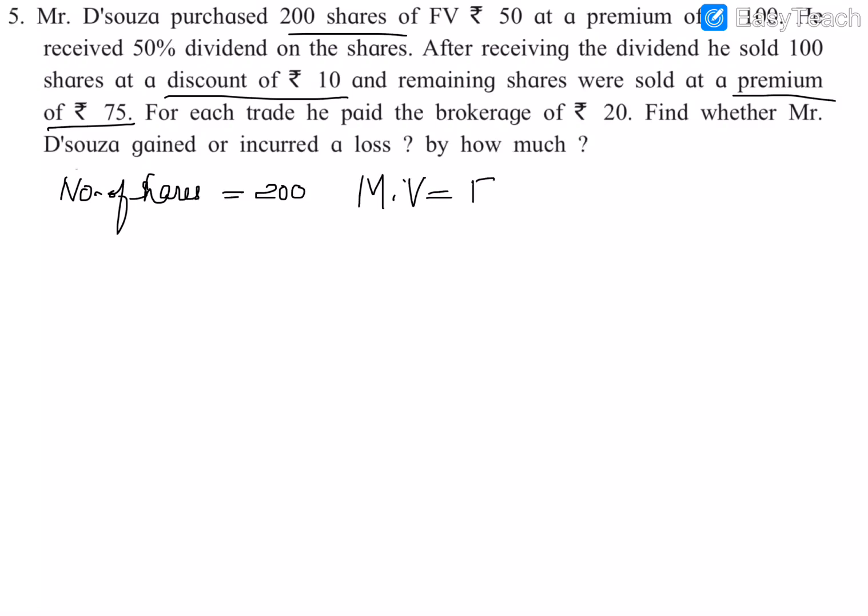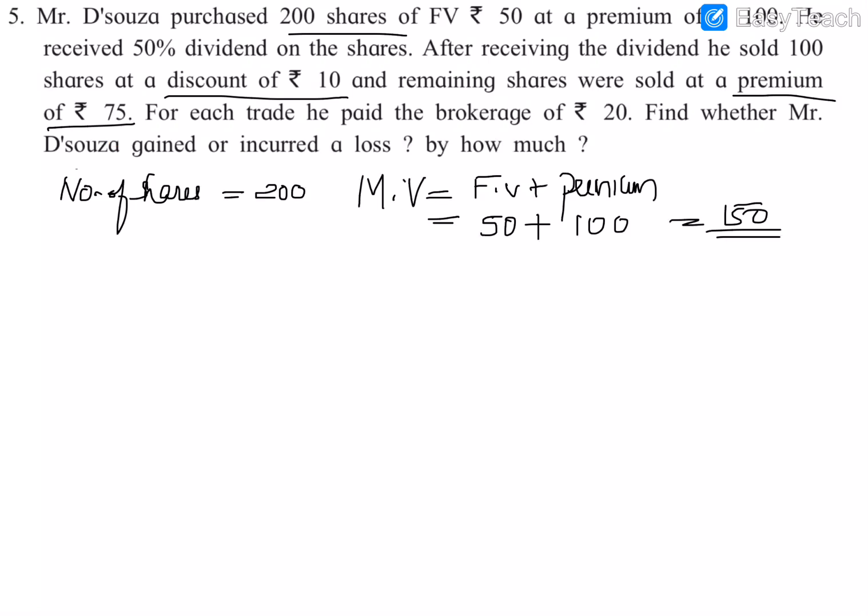So FV plus premium. FV is rupees 50, so we substitute that: 50 plus premium, that is 100. So 50 plus 100, 150 rupees is the market value, and the dividend is given as 50%.